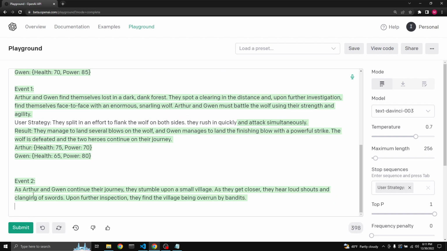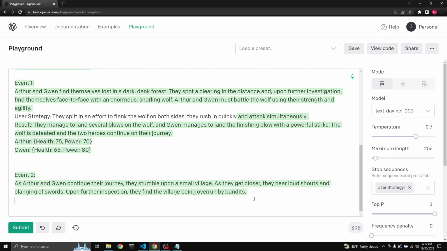The next event is: as Arthur and Gwen continue their journey, they stumble upon a small village. As they get closer, they hear loud shouts and the clanging of swords. Upon further inspection, they find the village being overrun by bandits. So, for example, here we see user strategy.